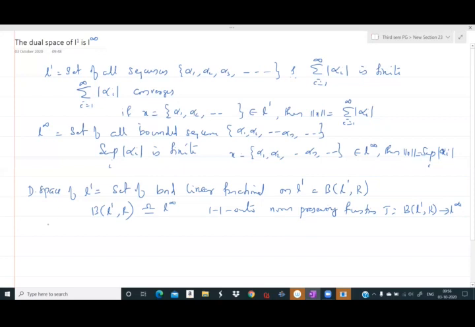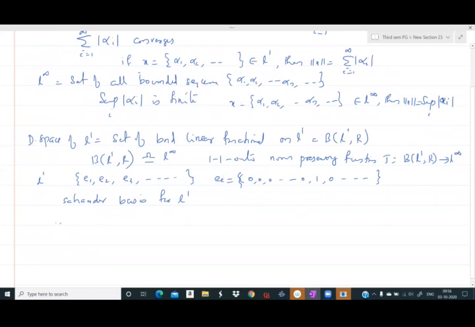So we start like this. Consider L1. We have already proved that e1, e2, e3, etc., where ei is the sequence of zeros and ones with 1 in the ith position and 0 elsewhere, forms a Schauder basis for L1.